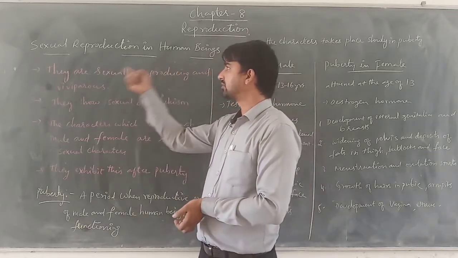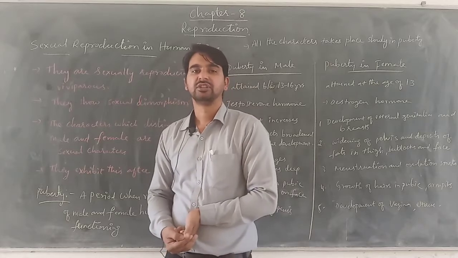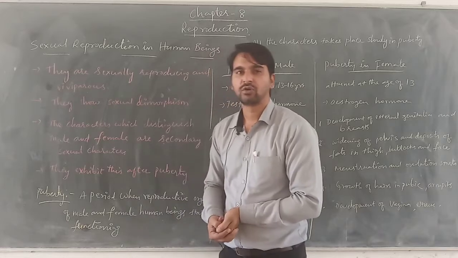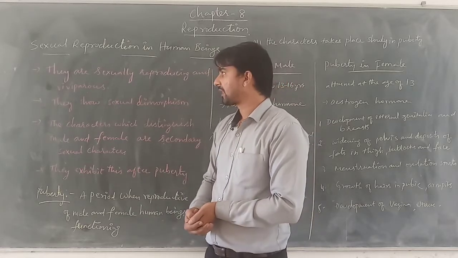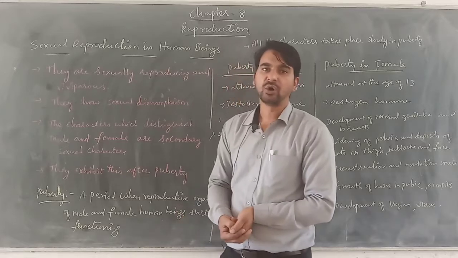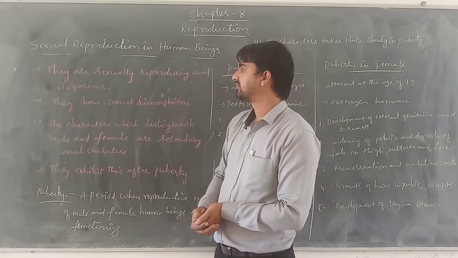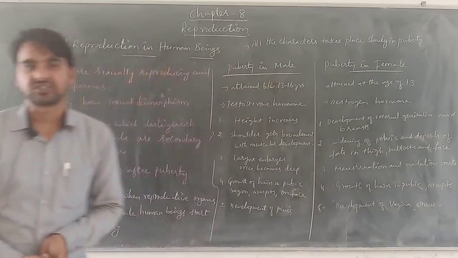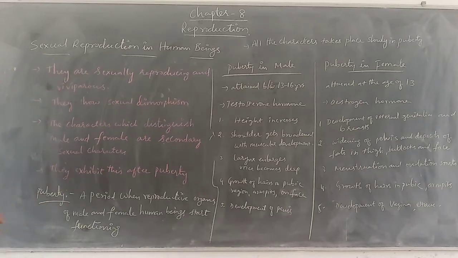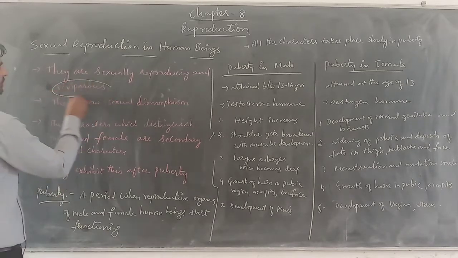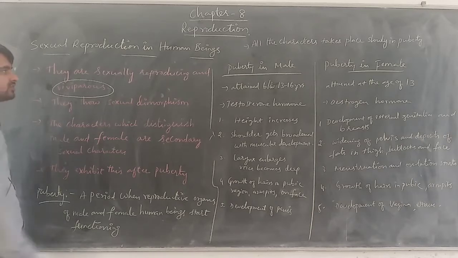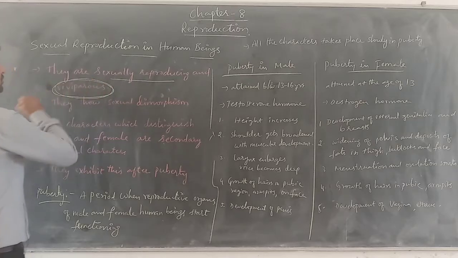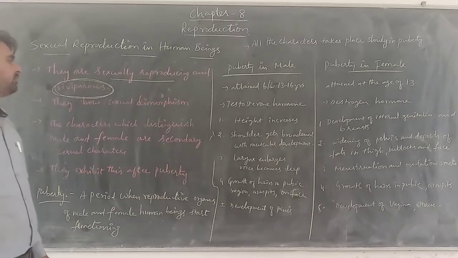Now let us discuss sexual reproduction in human beings. Human beings are highly evolved, complex organisms, and they are involved in the sexual mode of reproduction. That means they are sexually reproducing, and at the same time they give birth directly to the young ones. Therefore we refer to them as viviparous.